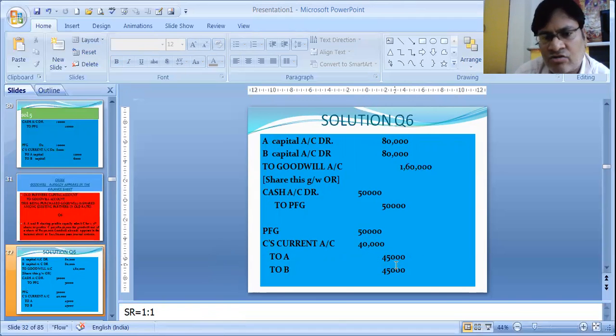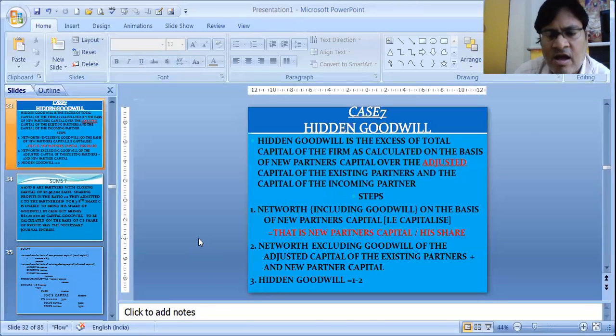So 90,000 is in the sacrificing ratio. A is to B in 45,000, 45,000. Now we have another case, the last case. It's a very interesting case, hidden goodwill. Nothing will be mentioned in the sum about goodwill.